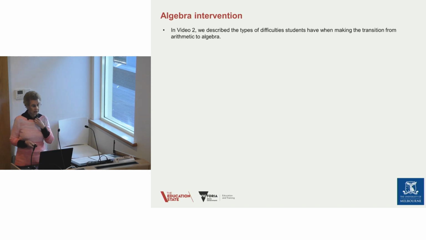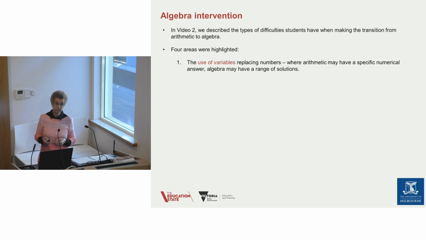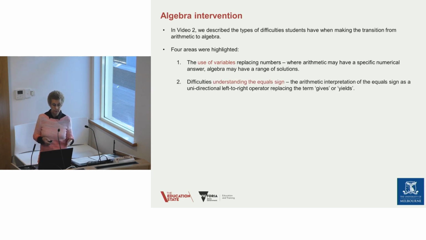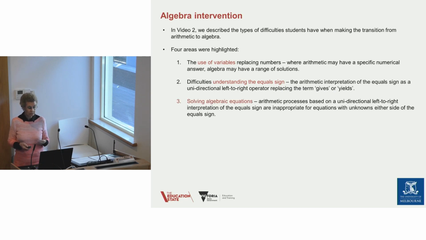Lastly, we're going to just look at some algebra intervention. And in video 2, we describe the types of difficulties students make when they're making this transition from arithmetic to algebra. And we highlighted 4 areas. The use of variables, replacing numbers, where arithmetic has a specific numerical answer, algebra has a range of answers. Difficulties with the equal sign, arithmetic interpretation as a unidirectional left to right operator, replacing gives or yields or results in.